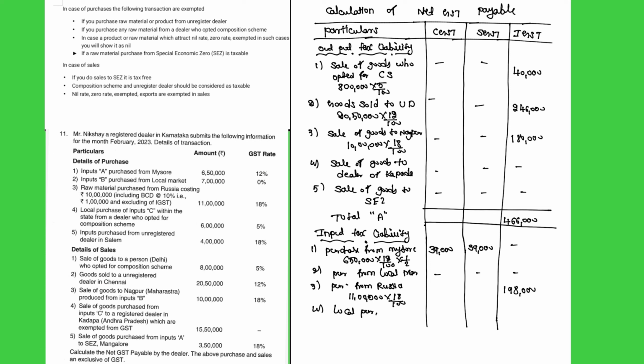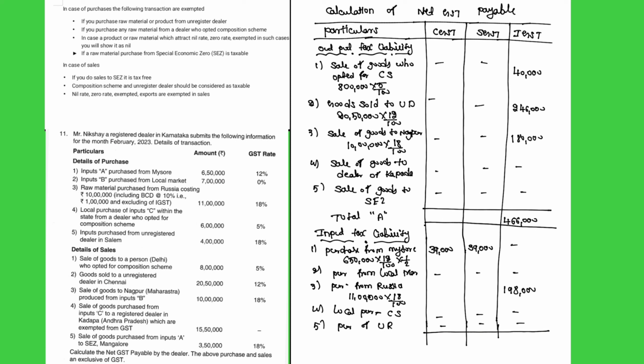Fifth one, input purchase from an unregistered dealer. The same thing: if it is an unregistered dealer, it is also exempted from tax.